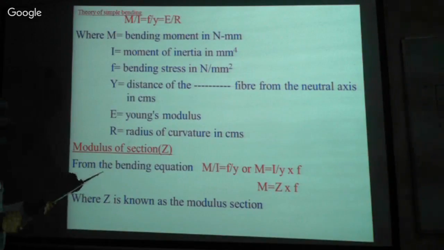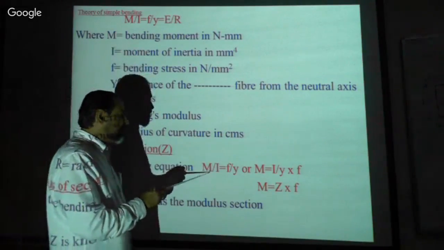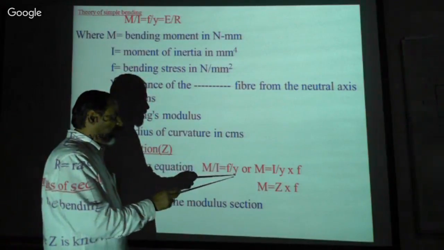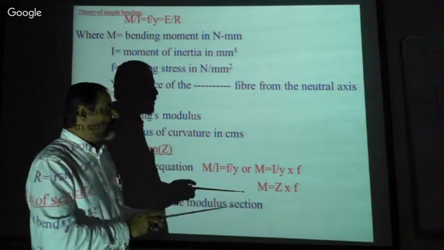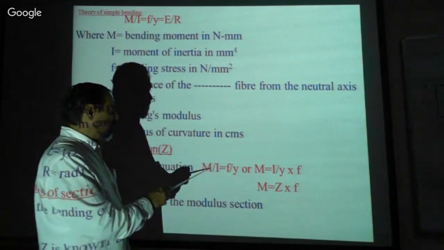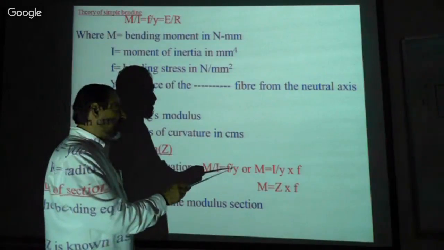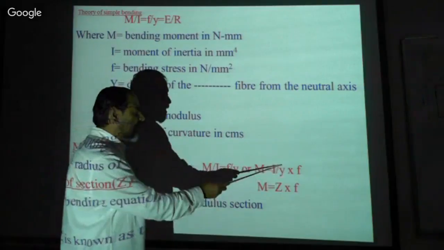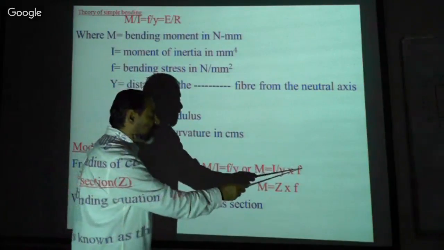Now here, from the bending equation, M by I is equal to f by y. M by I is equal to f by y. That is, M is equal to I by y into f. Now the simplification of this, isn't it? Now we are transferring this I to the right side. That means I by y, that we have made it I by y into f.